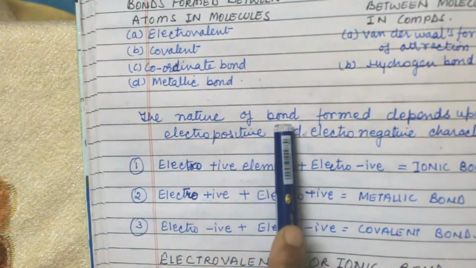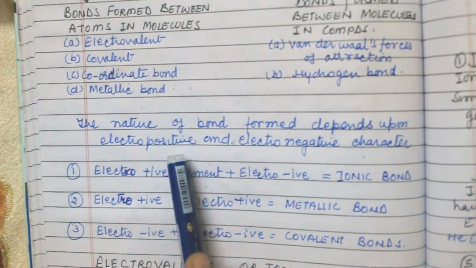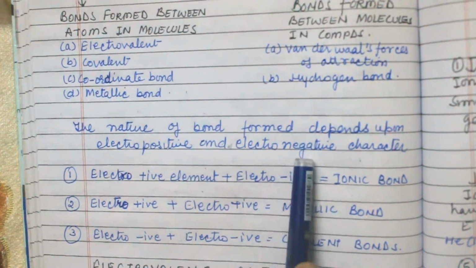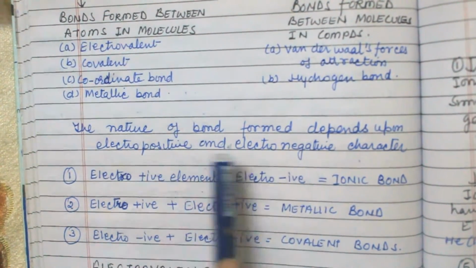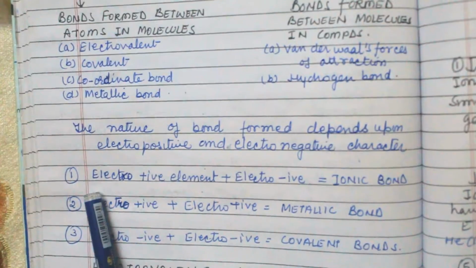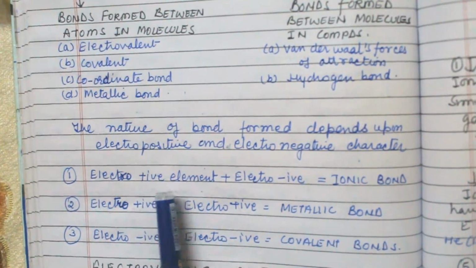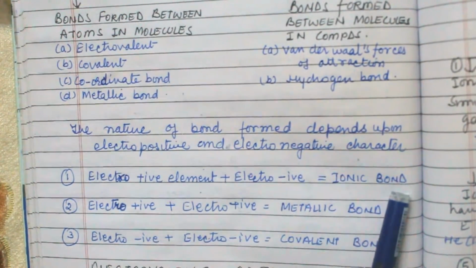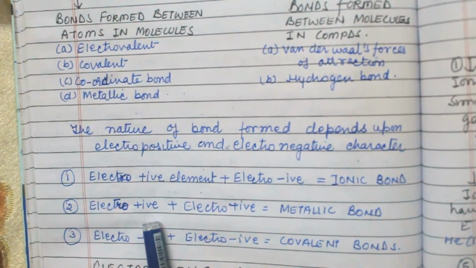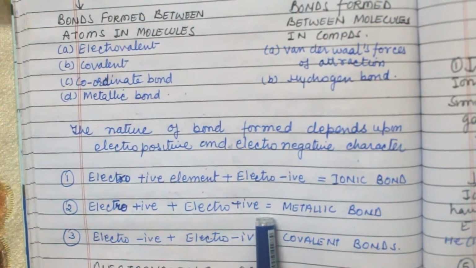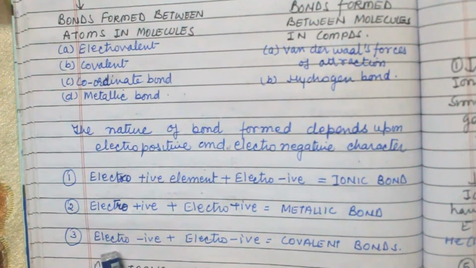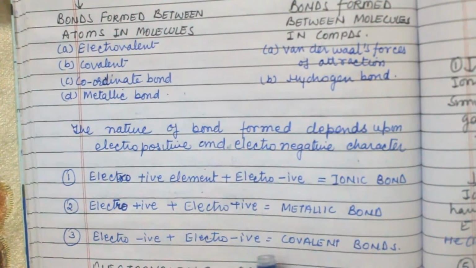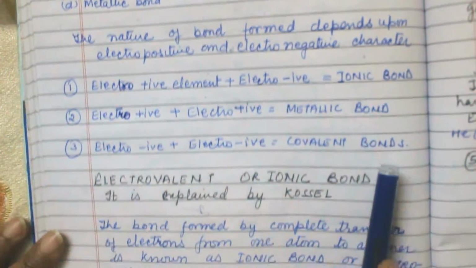The nature of the bond formed depends upon the electropositive and electronegative character. Whether the element is electropositive or electronegative, the nature depends upon both of these. If an electropositive element combines with an electronegative element, the bond is an ionic bond. When an electropositive element combines with an electropositive element, the bond is a metallic bond. When an electronegative element combines with an electronegative element, the bond is a covalent bond.